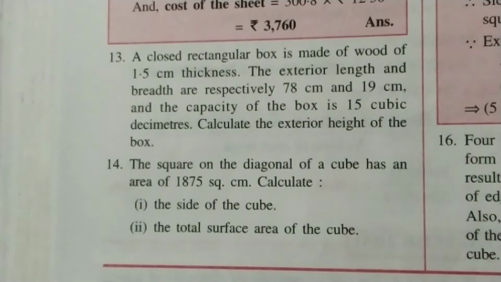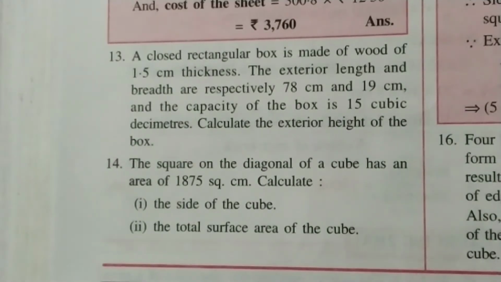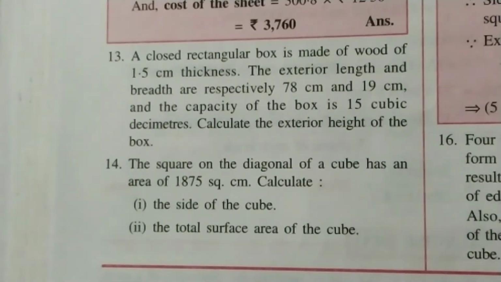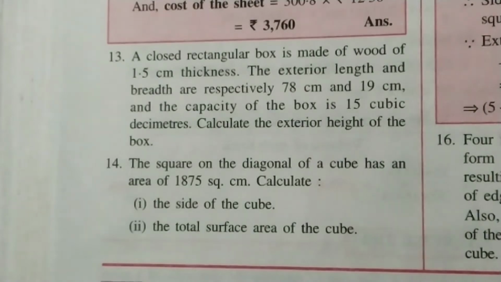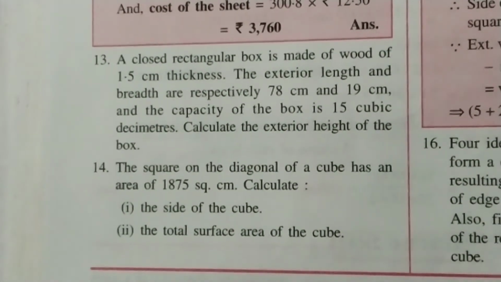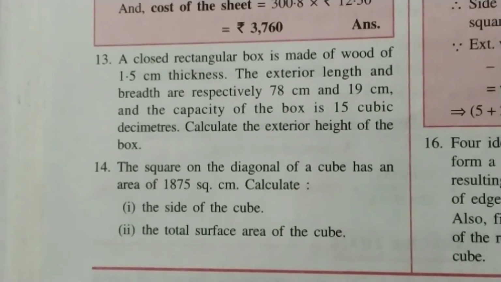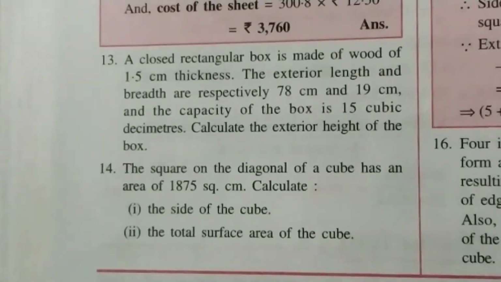So what is the diagonal of cube? a under root 3. Now this is the side of a square whose area is 1875. So from here just calculate the value of a, that will be your first answer, and then just find 6a square, that will be your second answer.